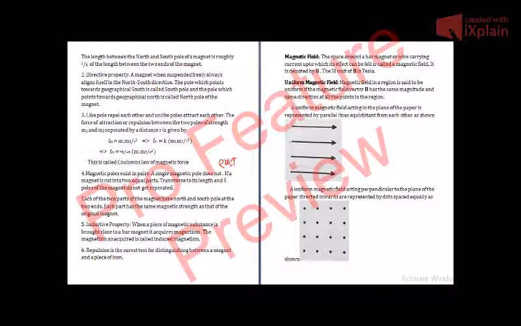A single magnetic pole does not exist. If you break a bar magnet into two pieces, the two pieces will still have their own north and south poles. There will not be a single pole. A south pole cannot be separated from a north pole, and a north pole cannot be separated from a south pole.